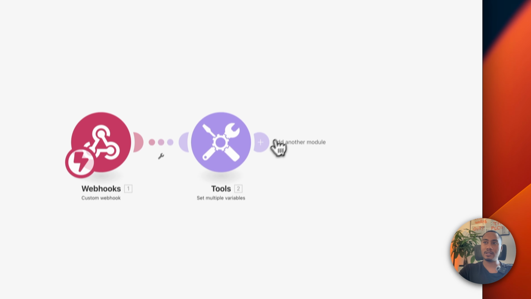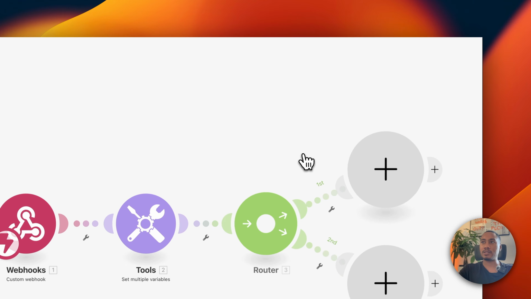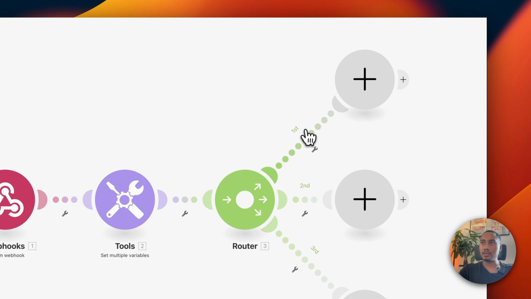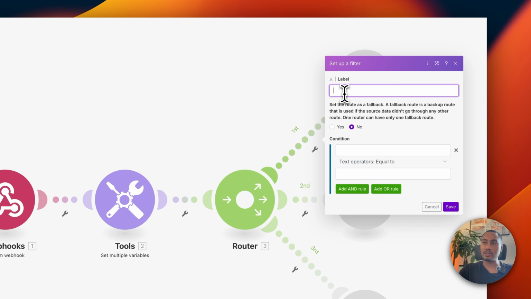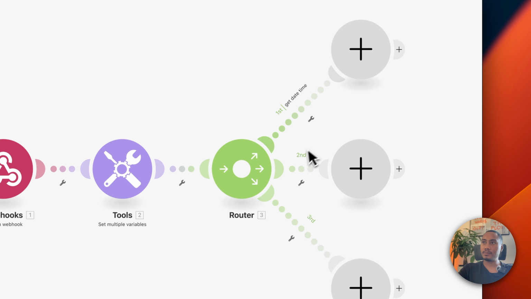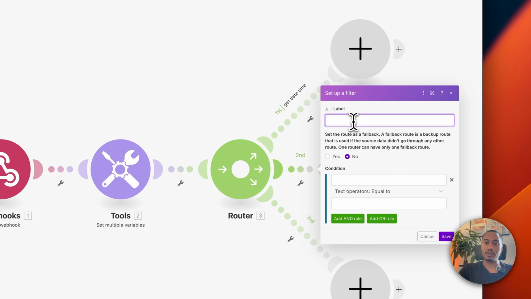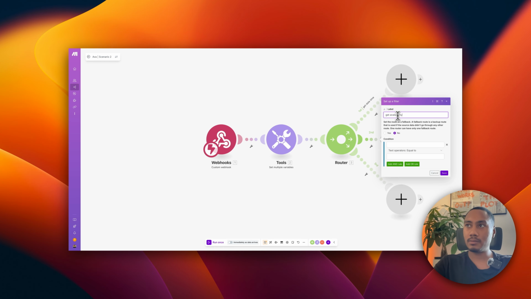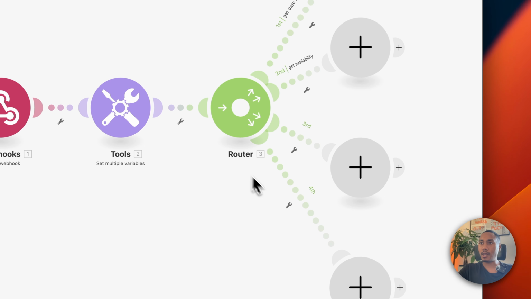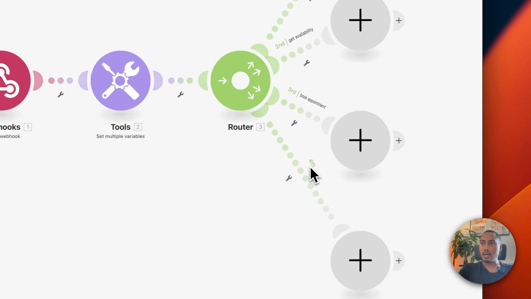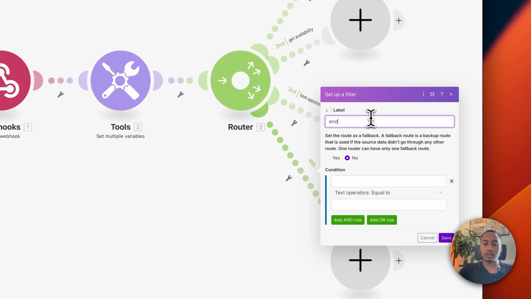So let's hit save. And now we need a router. This is how we're going to branch out to the different paths. So we're going to have 3 paths. I'm just going to add another one, and let's start renaming these. This one's going to be the get date time. This one is going to be get availability. Add another fourth one. This one's going to be book appointment. And this one's going to be the end call report.